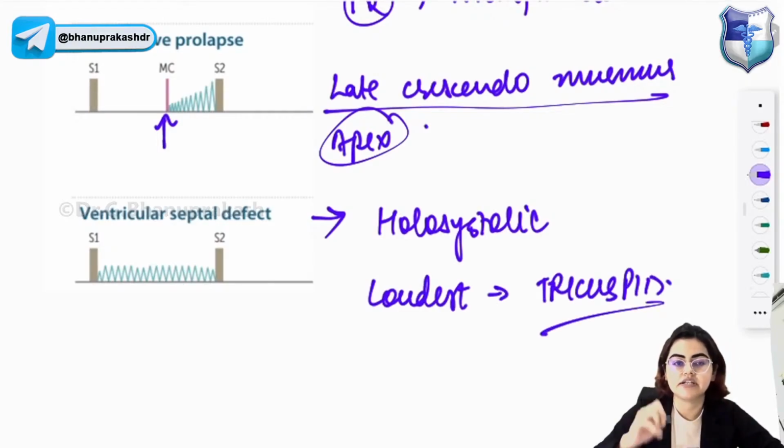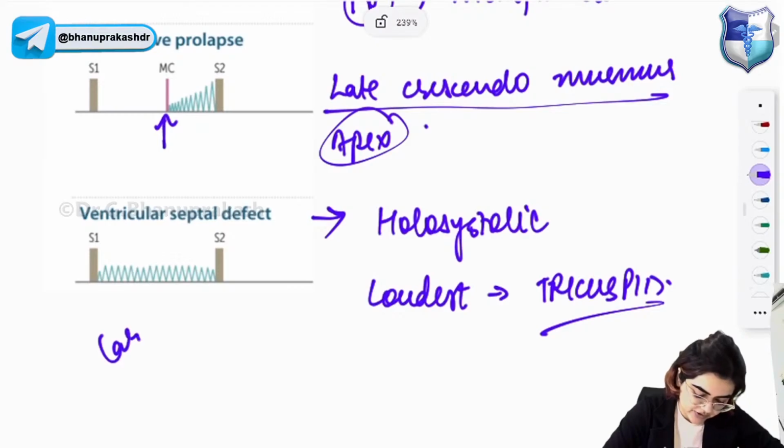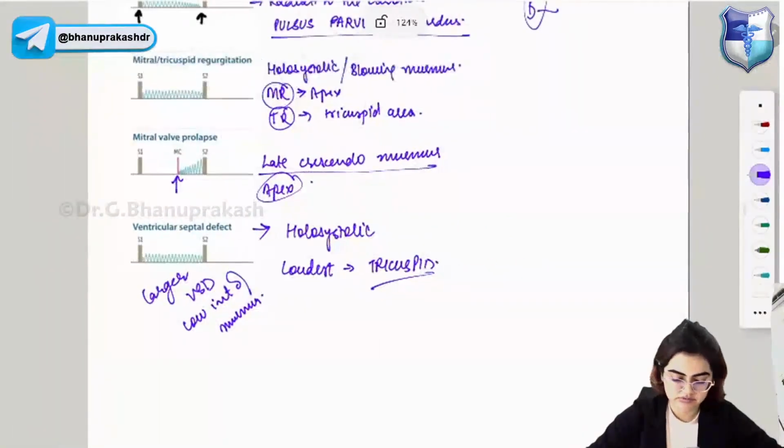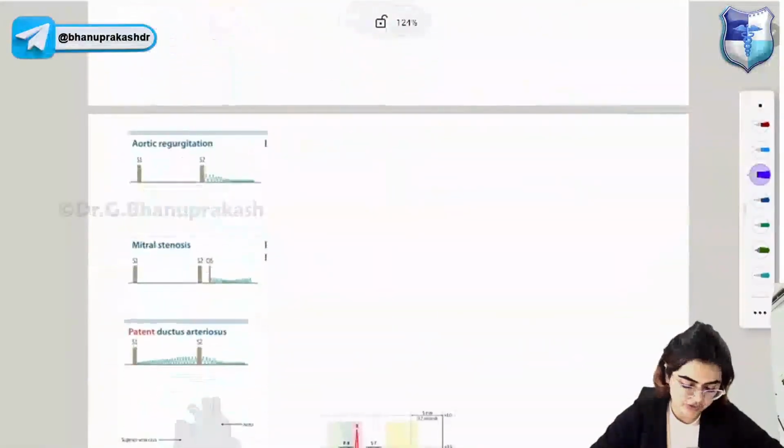Tricuspid area. Okay? So, VSD is a congenital problem. The larger the VSD, the lower the intensity of the murmur, that you have to remember. Larger VSD, low intensity of murmur. Clear everyone? Okay, so these are the different murmurs you get.